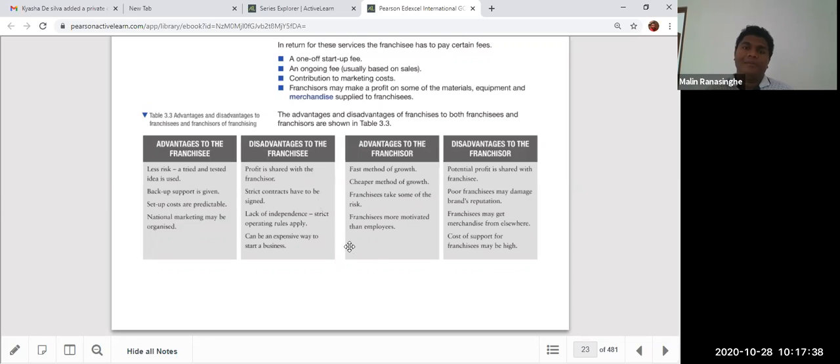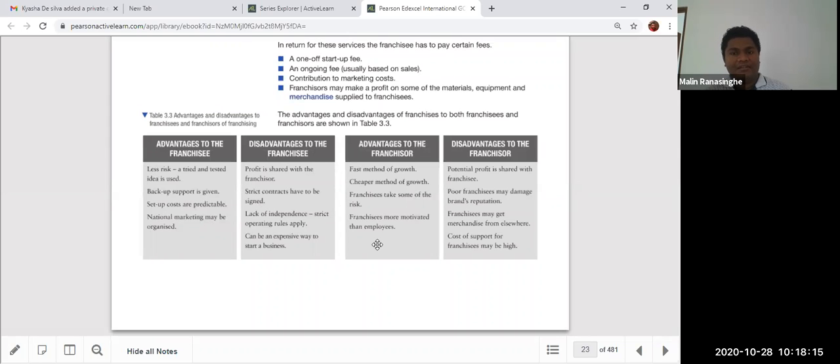Franchisees are more motivated than employees. Another thing, if I start a business of my own, I don't think my workers are that motivated, because they're working for a foreign company. But franchisees are more motivated than employees, because Abans thinks, okay, McDonald's belongs to me. Cargill thinks, okay, KFC belongs to me, it is my business. Softlogic thinks, Burger King belongs to me, Baskin Robbins belongs to me, therefore it is my business. So they are more motivated and try to do it better, giving very good, excellent service.